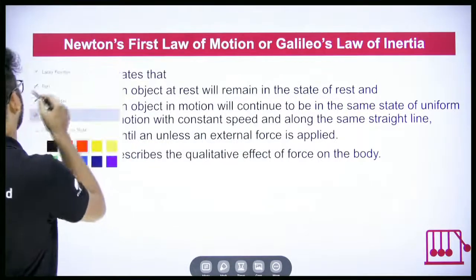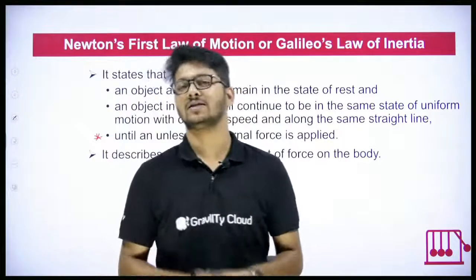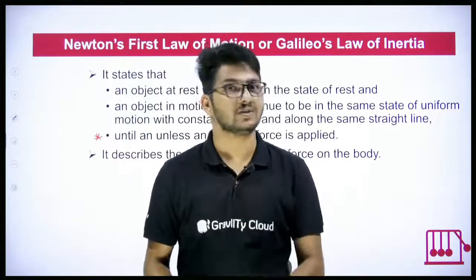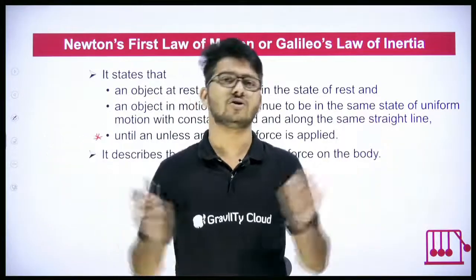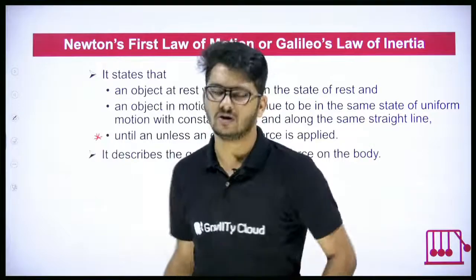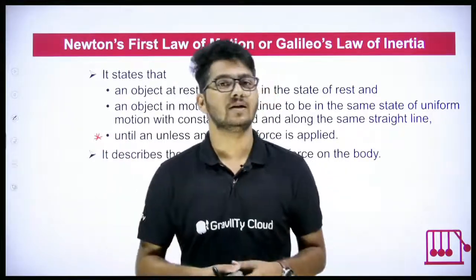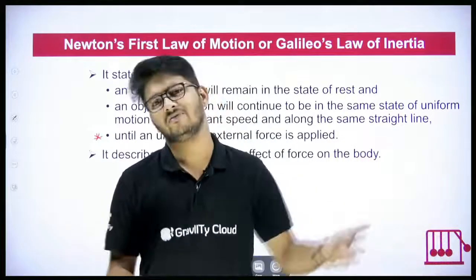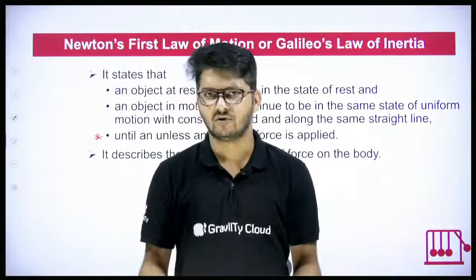So remember everyone, a very simple point. In simple terms, what it says is, if force is 0, the object's velocity does not change. If the net force acting on an object is 0, and the speed of the body initially is 30 meters per second, finally also it will be 30 meters per second, because net force is 0.